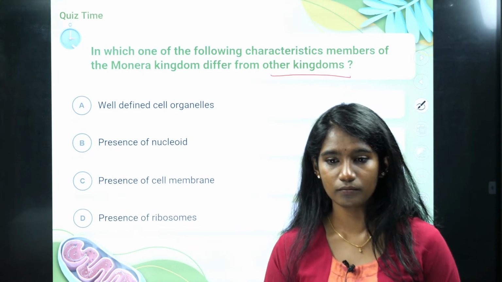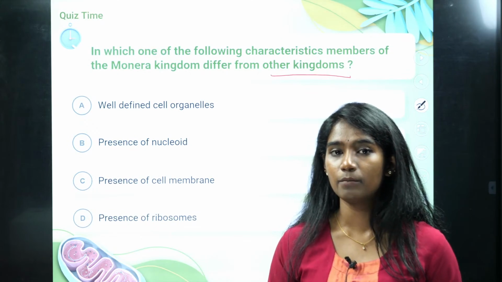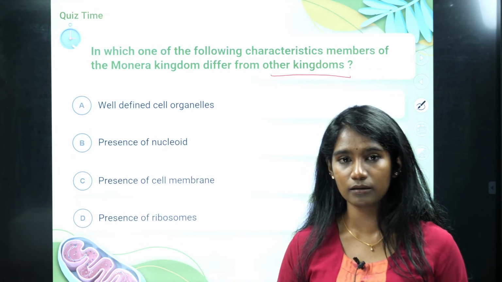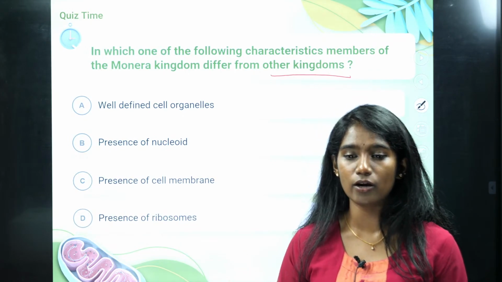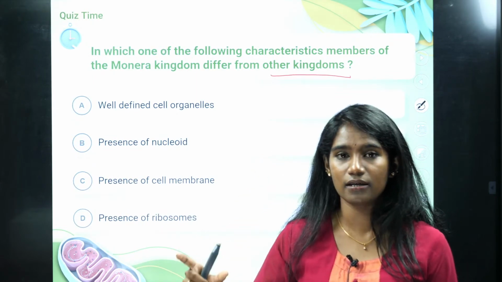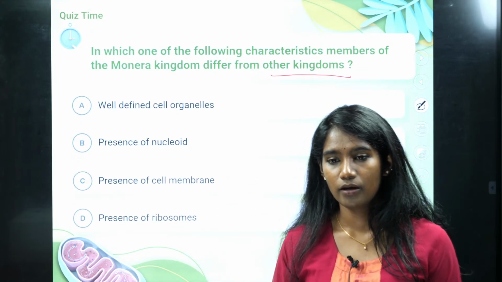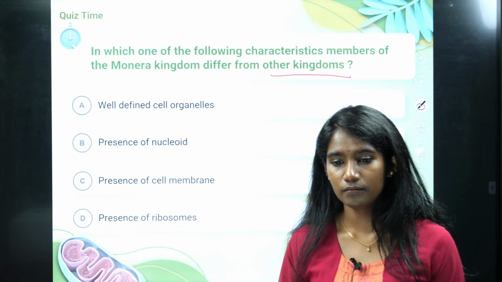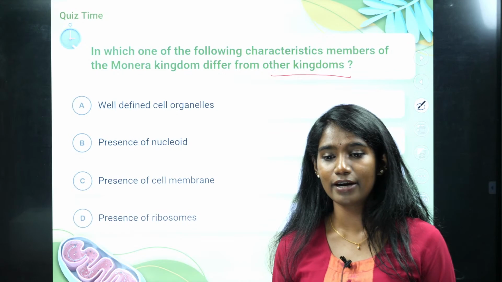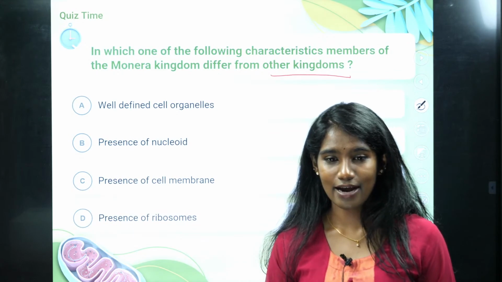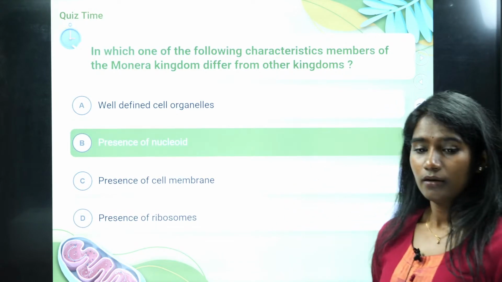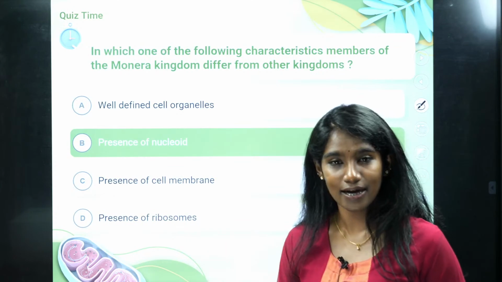Any guesses? See, I told you, kingdom Monera contains those living organisms whose cell is unicellular prokaryote. So what is the main characteristic of that prokaryotic cell? What is the right answer? Yeah, I told you, prokaryotic cell does not have a well-defined nucleus, right? So it is the presence of nucleoid. Okay, so option B is the right answer.